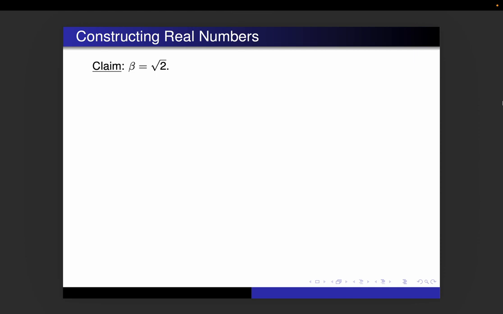So now all we have to do is show that beta is equal to square root of 2. Now at this point, if I wanted to, I could give you a super clean proof about why this is true. But what I want to do with the rest of the video, it'll make it a little bit longer, a little bit messier, but I want to show you the process that one might go through to prove that this is true. Okay, so we're going to go down some bad roads where we have to turn back and make adjustments, but I want to show you the process so you can see where these kind of unintuitive arguments come from.